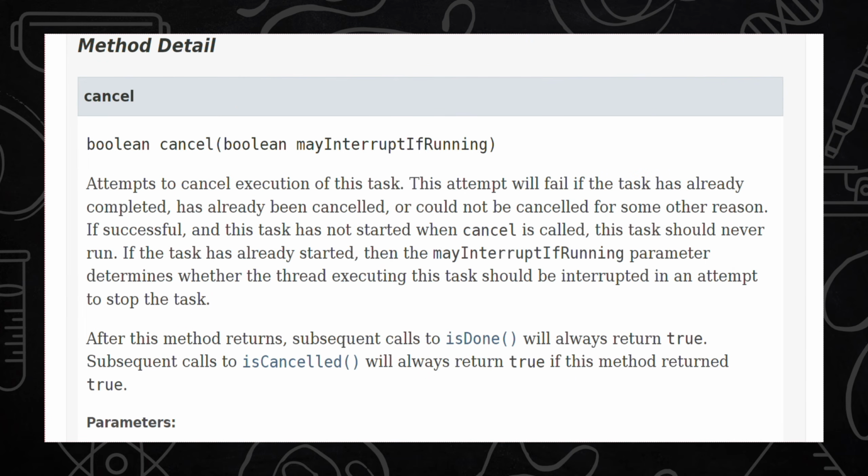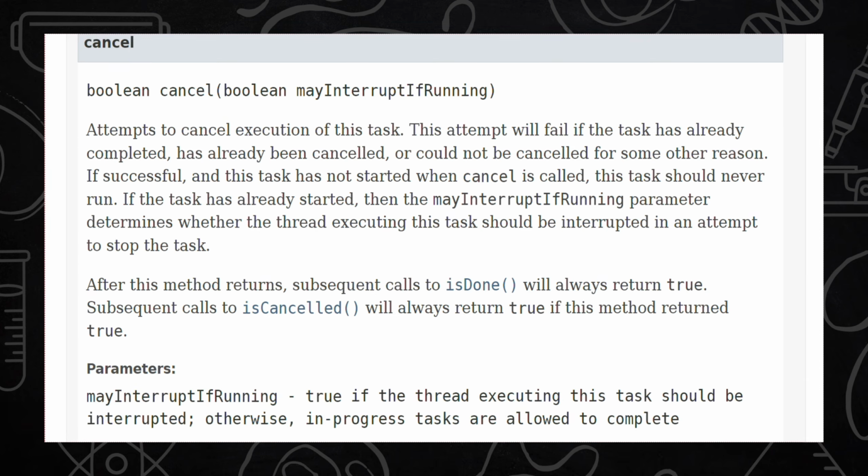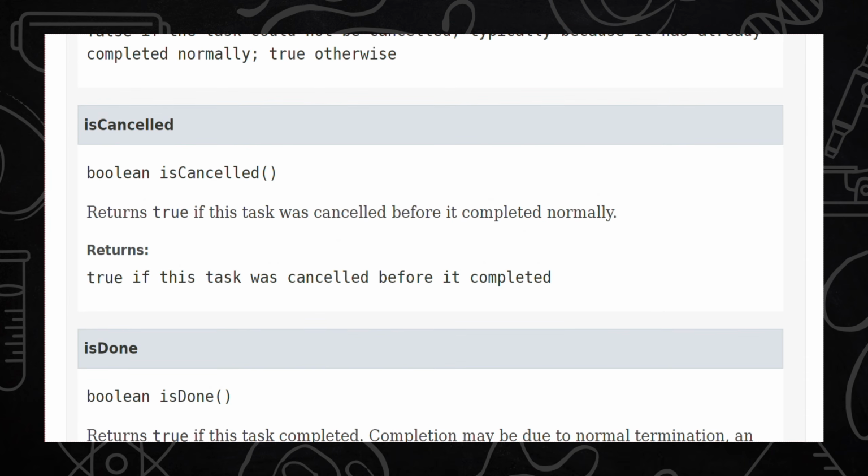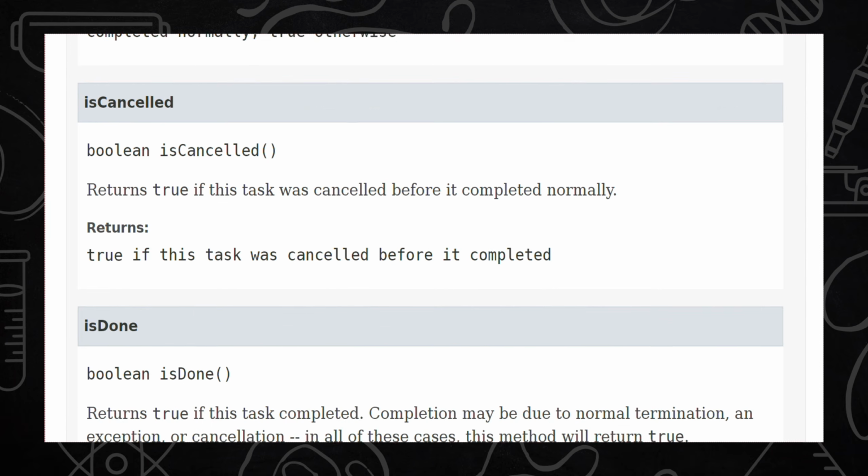As we have just seen, it is used to attempt to cancel the execution of the task, and it also expects one boolean parameter, mayInterruptIfRunning, which we can define either true or false. If we provide it as true, then the running thread will also be interrupted. Then we have the isCancelled method. This actually returns true if the task was cancelled before it was completed normally.